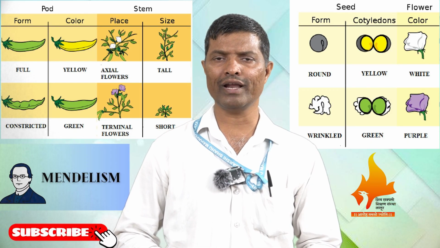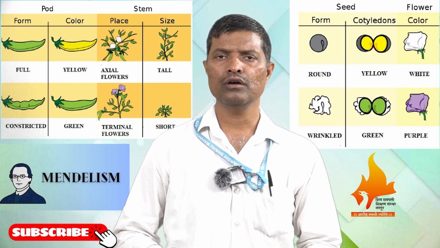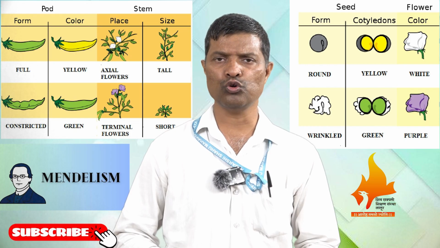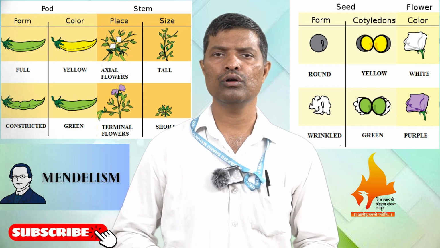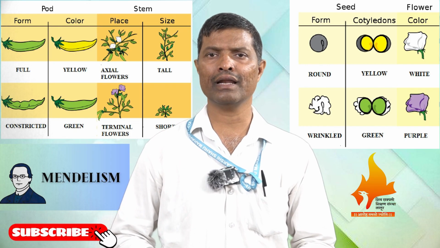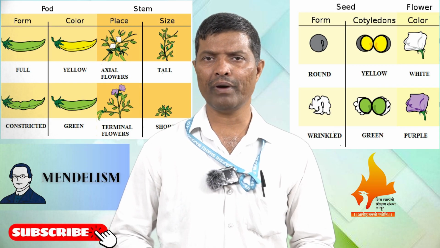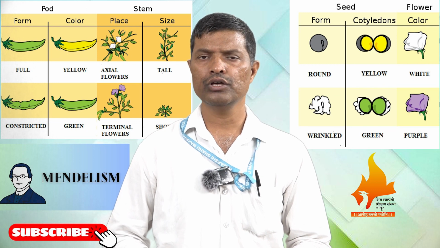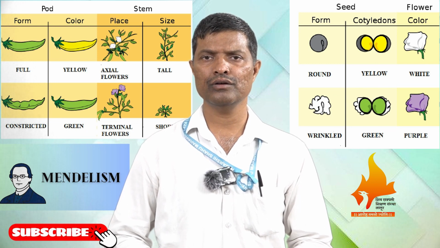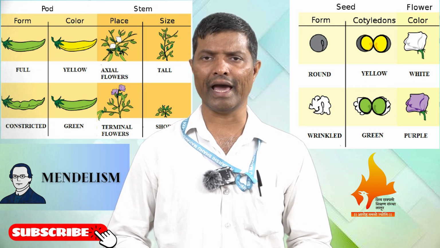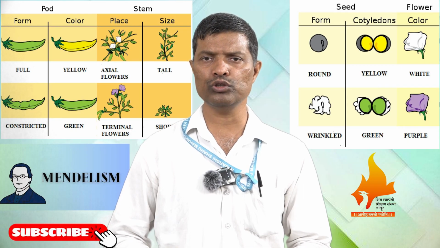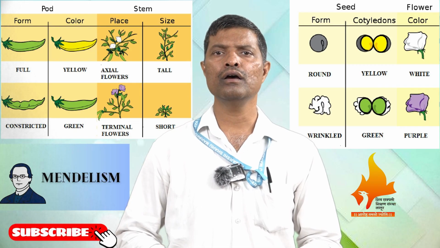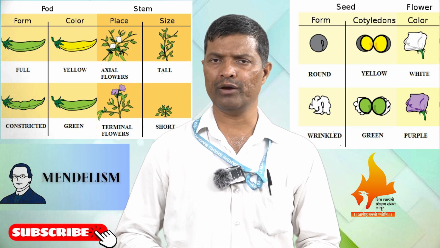So in this case, what happened? Suppose, for example, Mendel considered one parent homozygous for yellow seed color and round seed shape, and another parent having green seed color and wrinkled seed shape. Both parents are homozygous, meaning pure line, for both characters. When crossed, all the F1 progenies are hybrid, which we call dihybrid.